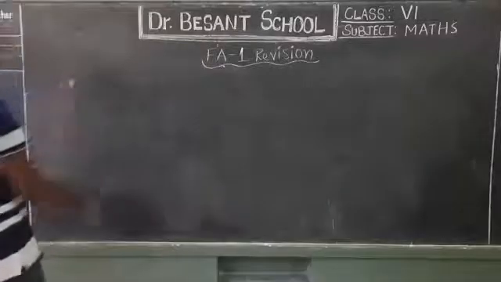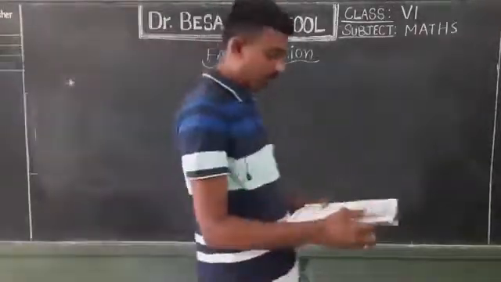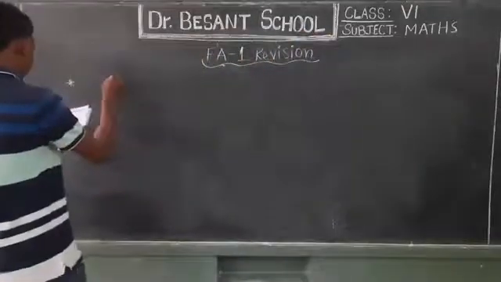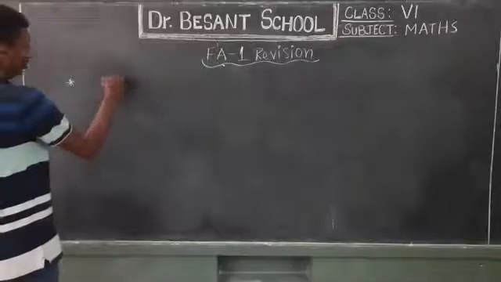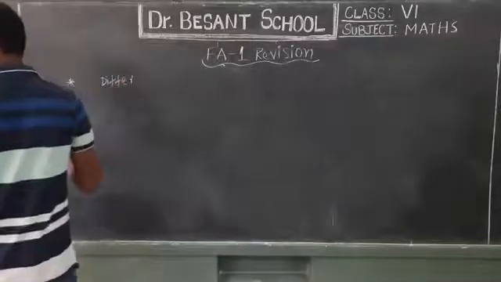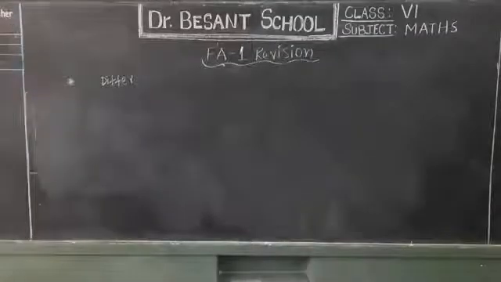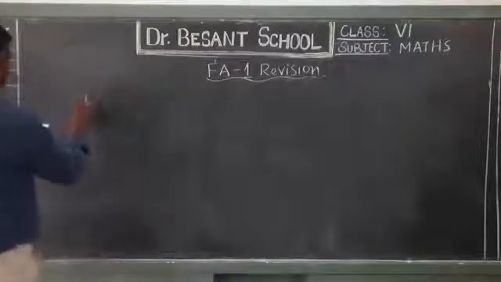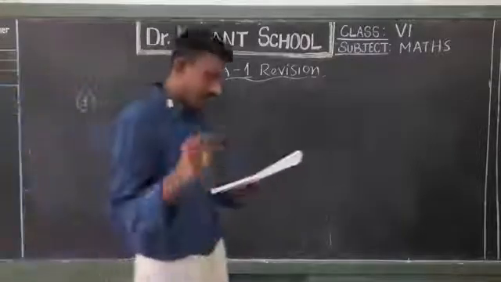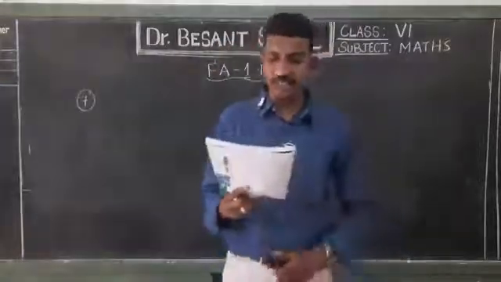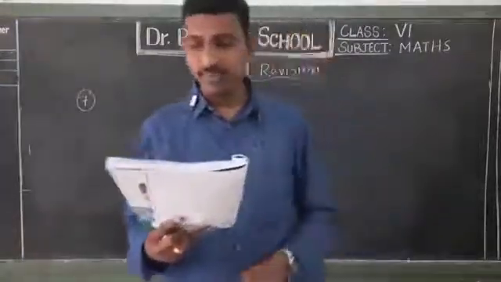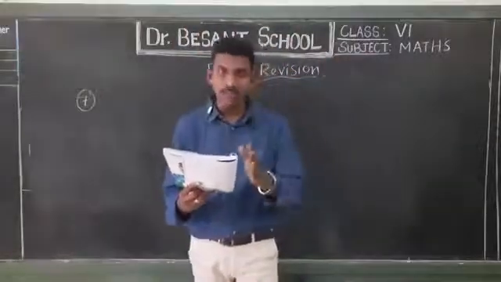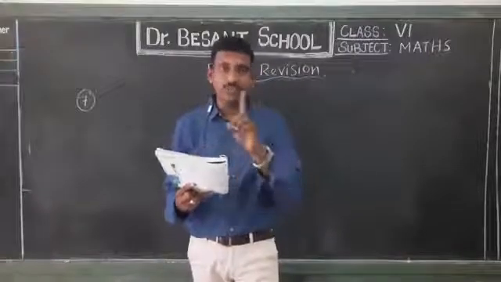Here we are going to have one important problem from the exercise portion. That is what I am going to explain to you now. So when coming to the exercise, we have question number 7 as a very interesting problem. Here what he asked: write the greatest and smallest 6-digit numbers formed by all the digits 6, 4, 0, 8, 7, 9, and then find the sum and difference of those numbers.